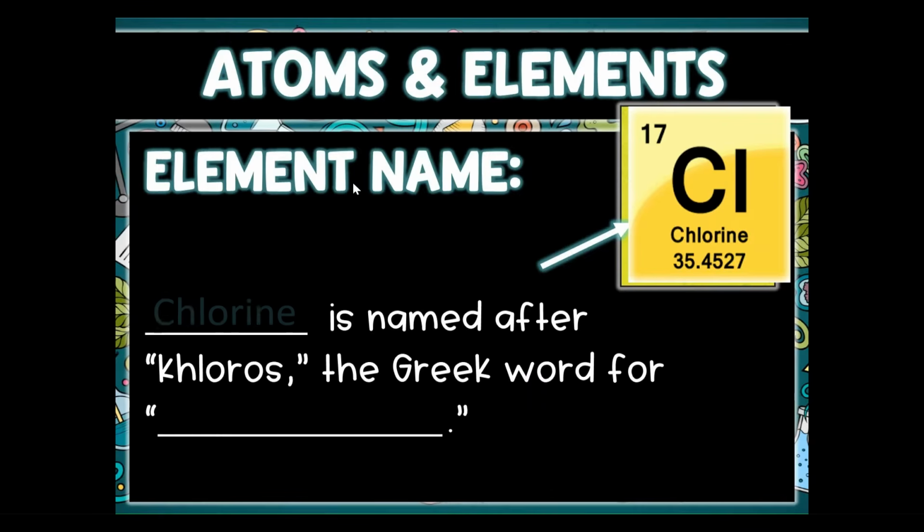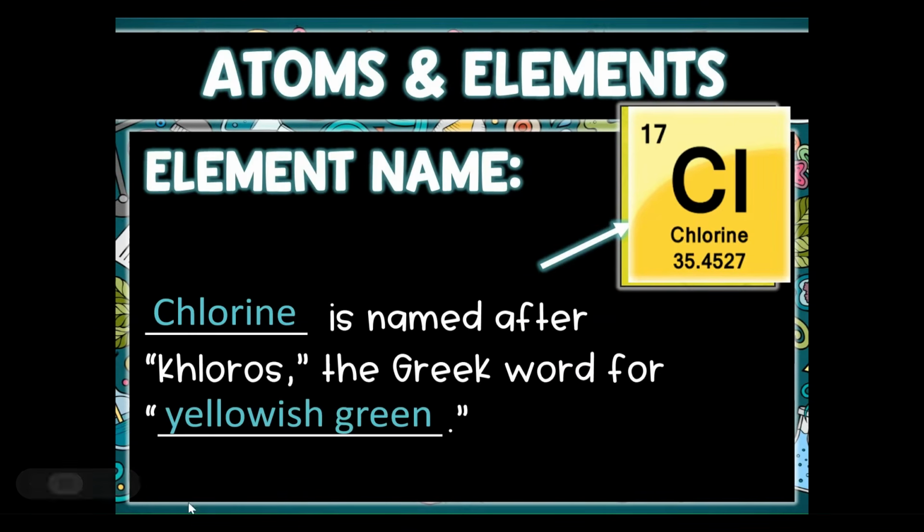A little bit more about element's name. Here's an example. Chlorine is named after chloros, the Greek word for yellowish green. This chloros is also very similar to the Spanish word cloro. Cloro in Spanish is basically chlorine. And it seems like Spanish also has some similarities with Greek, the Greek origin of chlorine, which is chloros. So far we've known that some elements can either be from Latin origins, or even Greek origins.